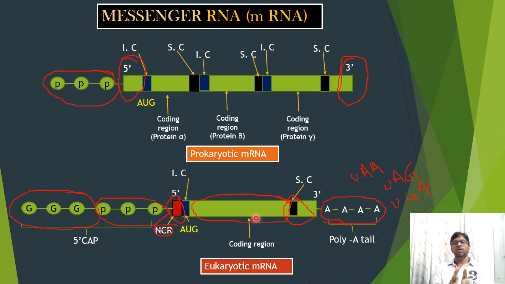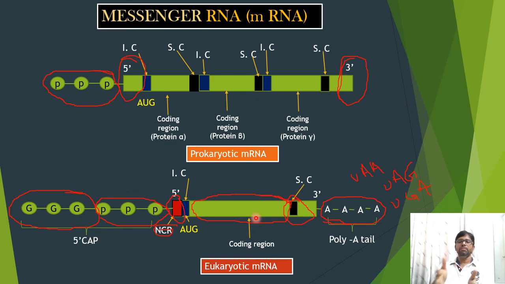After the NCR, the initiation codon is present. Usually AUG acts as the initiation codon. After the initiation codon, the coding region is present, which consists of about 1500 nucleotides. This region translates protein.